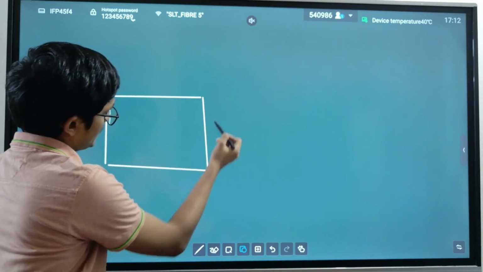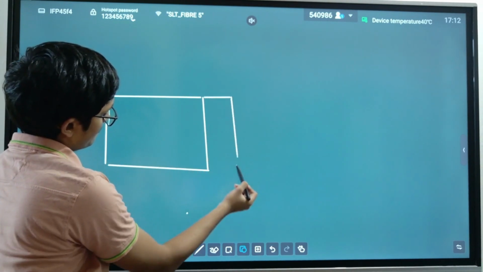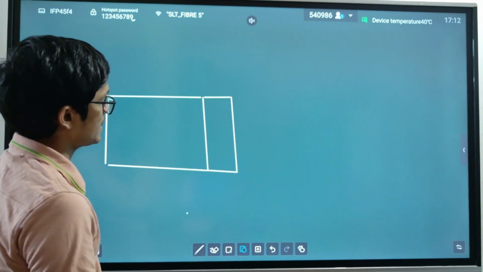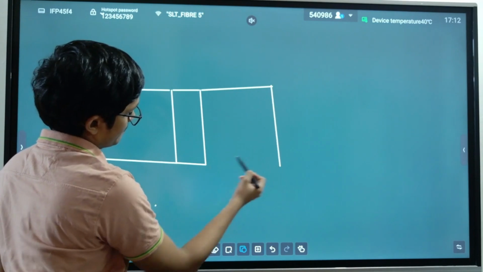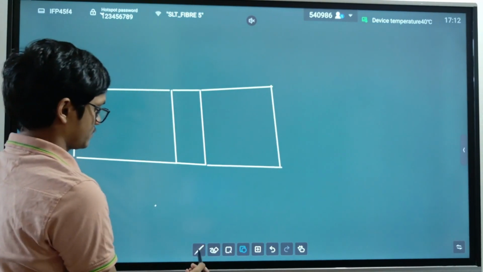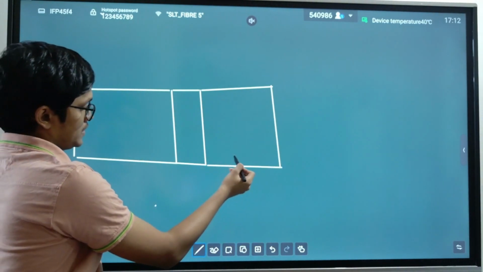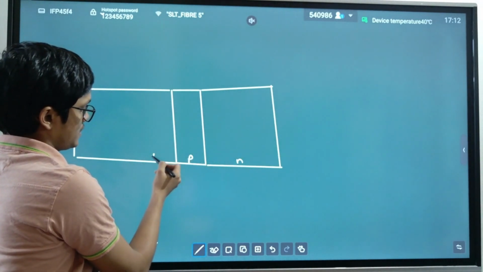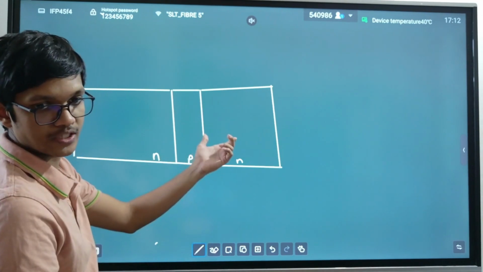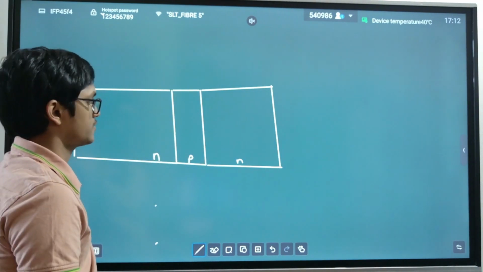This is N, this is P, this is N. This is a separate PN junction, and this is a separate PN junction.